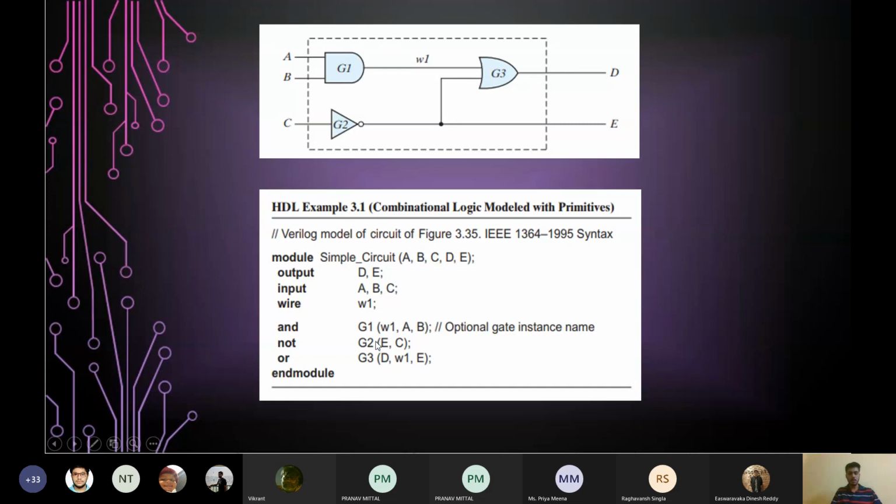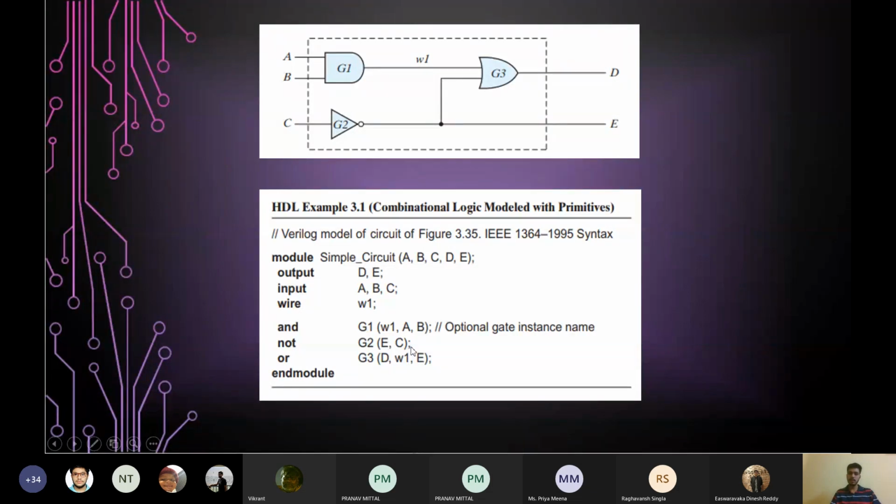So we will be writing the keyword NOT followed by the gate name G2, and its ports. What is the output of the inverter? It is E. And what is the input? It is C. So we have just written in the parentheses E, comma C.